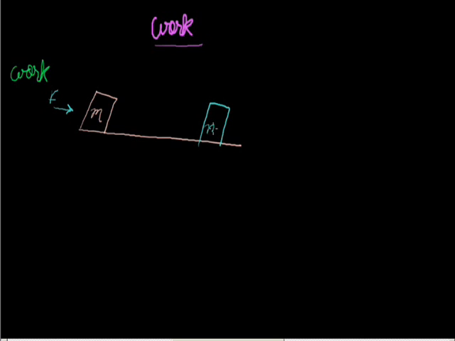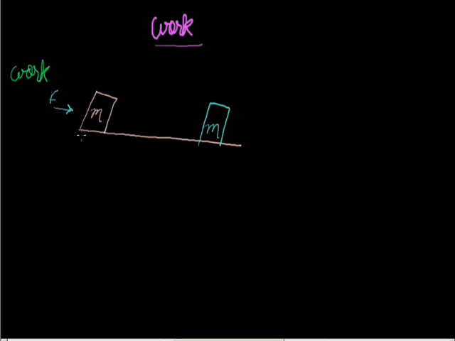So first we will define what is work in physics. For that, I have considered a surface, and on the surface I have taken a block of mass m. Now I have applied a force F on this block in this direction, and due to the application of this force, the block m is displaced to this part.